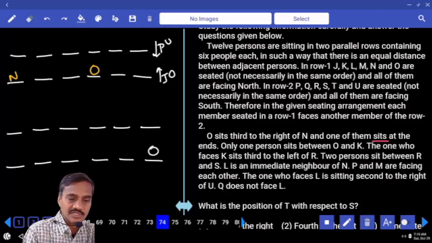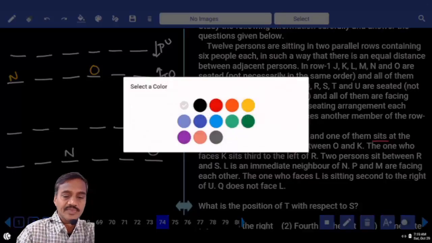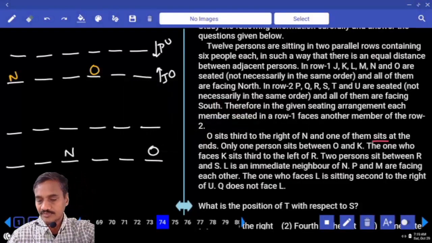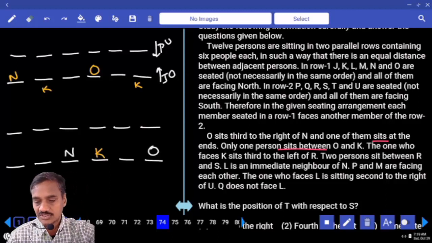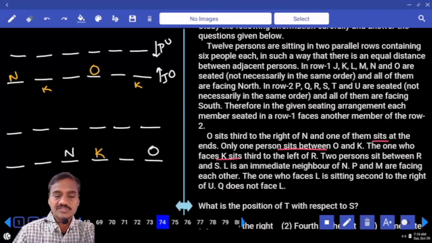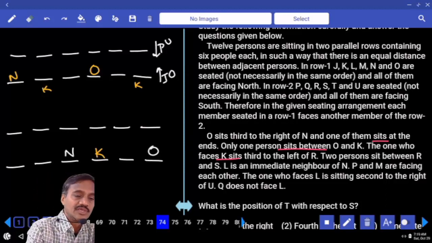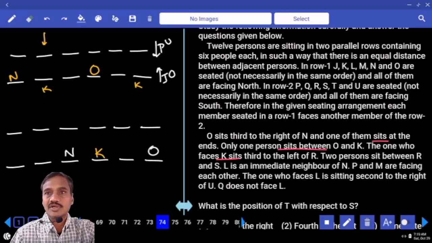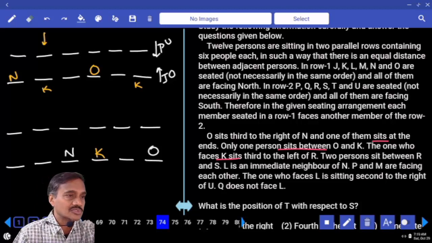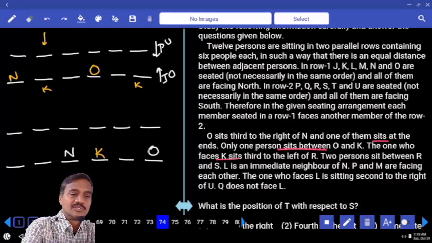If O is said, there are two persons in between N and O. O is seated out to the right of N. And only one person between O and K. Now in this case, there are two different possibilities for this K. And in this case, there must be exactly one possibility. K is here. The one who is facing K sits out to the left of R. If K is here, the one who is facing K will be here. And that person out to the left of R is not possible. That person can be at the most 1 to the left of R. Hence K cannot be at this place.